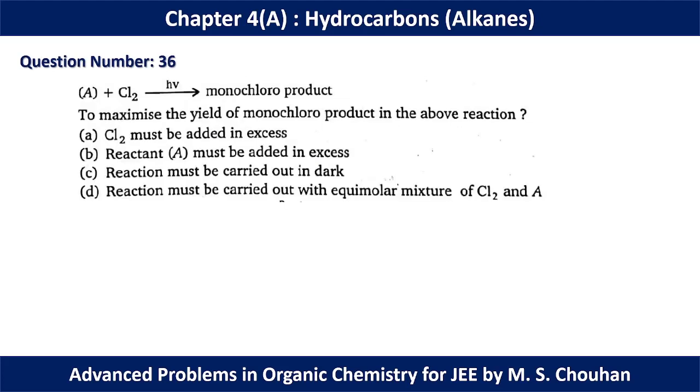In question number 36, A plus Cl2 gives monochloro product. Now maximize the yield of the monochloro product in the above reaction. So we have to keep the alkane in higher percentage compared to Cl2, because the product can react with Cl2 again to form the other products. So we have to maintain the higher percentage of alkane compared to Cl2 to decrease the probability of the later reactions. That's why you have to keep A or alkane as a very high percentage compared to Cl2. That's why for question number 36, option B is the correct option.